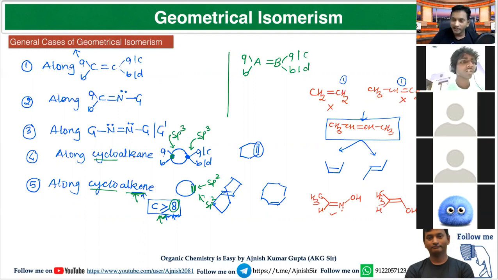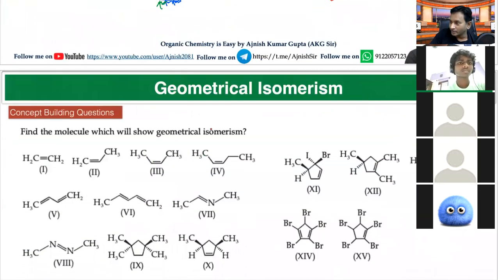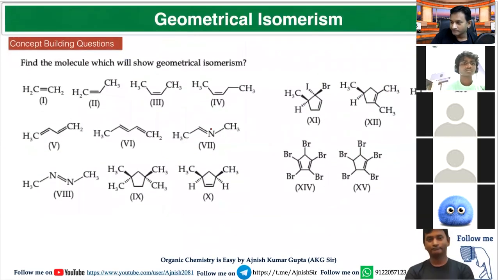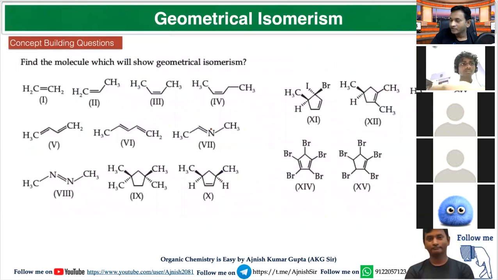If I ask a certain question, you have to find which molecule will show GI. Can you do such a question? Now, take this question and try to solve. Then I will discuss. Write the question in your notebook and try to solve.